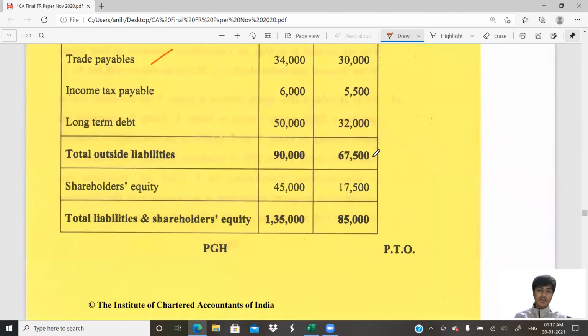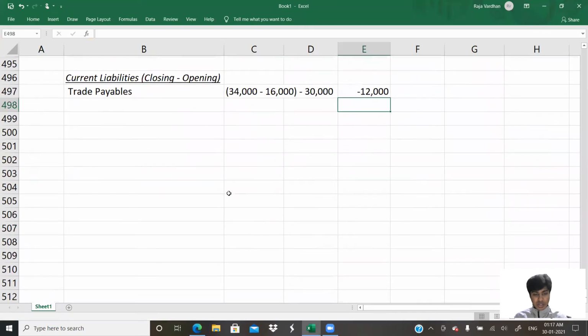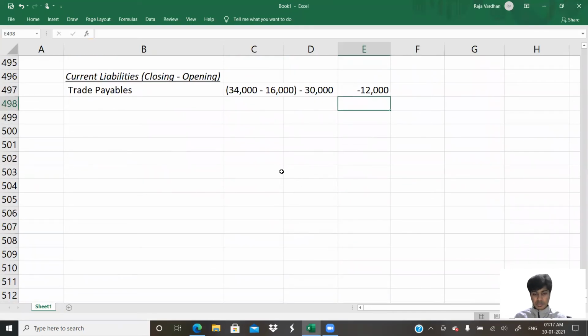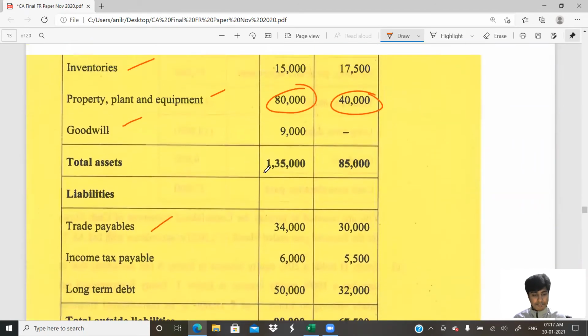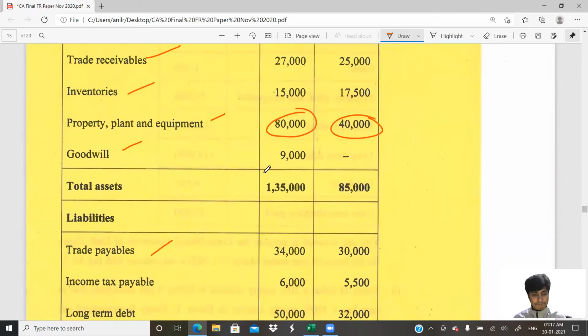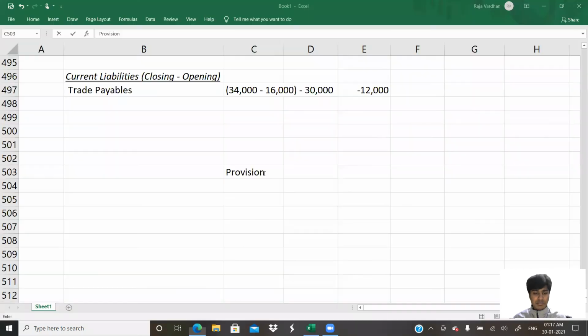Draw a small account and you will get to know. I can tell you without a ledger, but I would suggest you prepare a small ledger. I'll show it. Concentrate. Provision. Income tax payable.